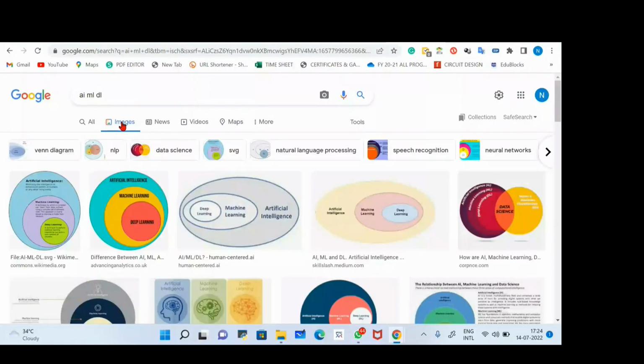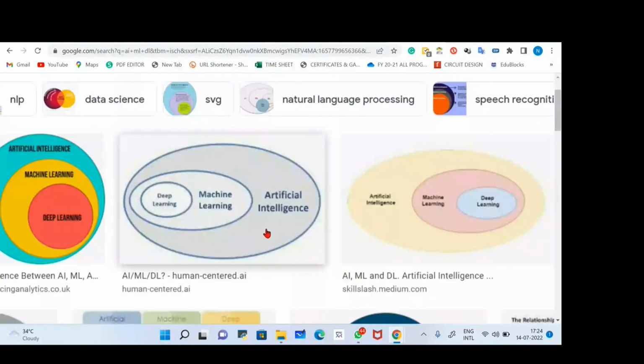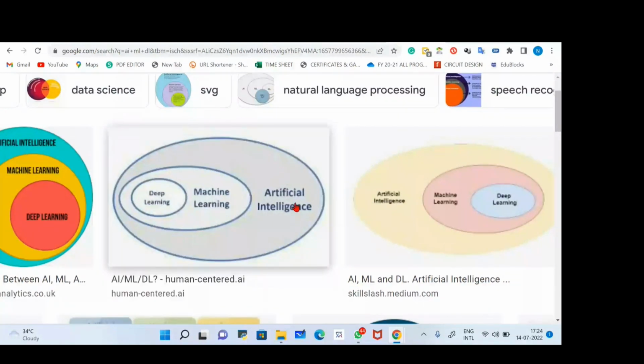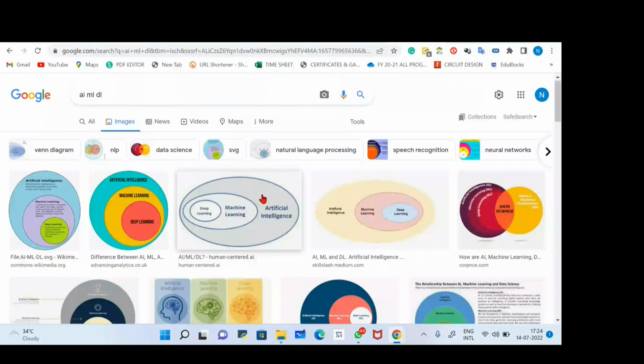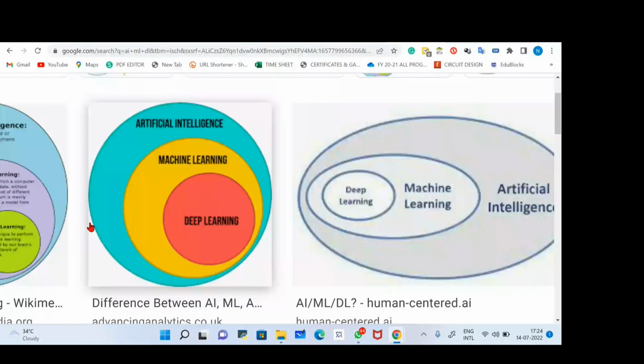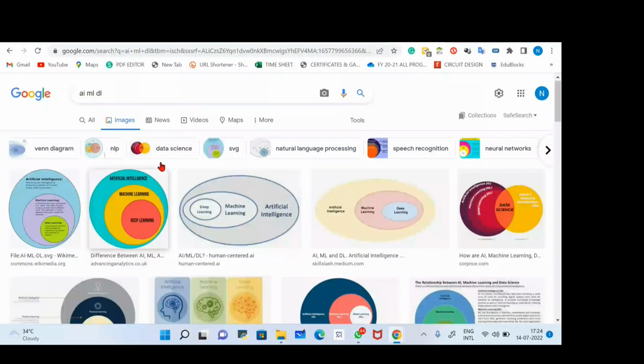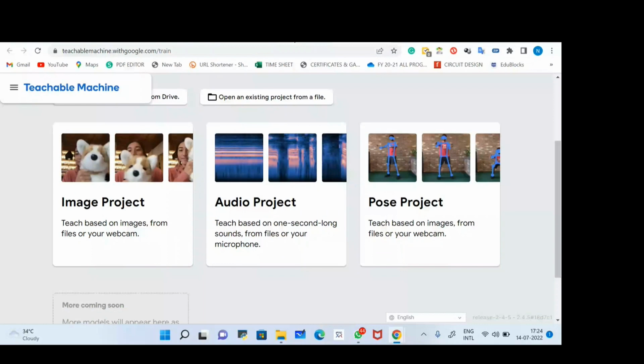If you can see in this picture, this is complete artificial intelligence, and deep learning and machine learning are a part of AI. Right now, in machine learning, we are training our machine, so that's also part of AI. All these things are not different. So that's why I think your answer is here. If you want to take examples of NLP, natural language processing, or image detection, yes, you can use it over here. Okay, so I hope I can answer your question.